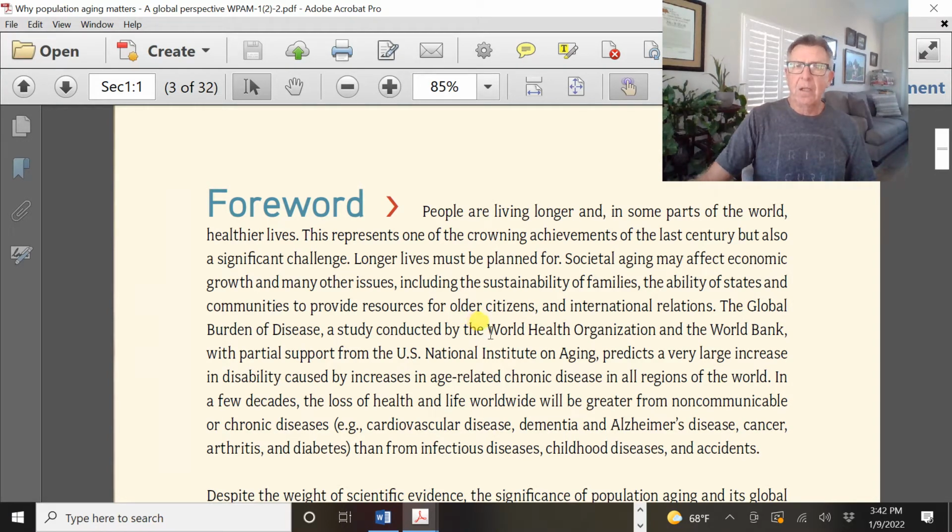So basically, this study was using data from the World Health Organization and the World Data Bank. We're going to use that World Data Bank for our first critical thinking assignment. They look at things like the burden of disease. So the financial consequences of this infectious disease was enormous.